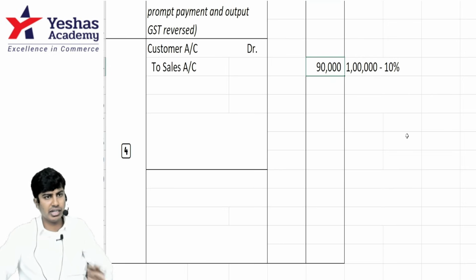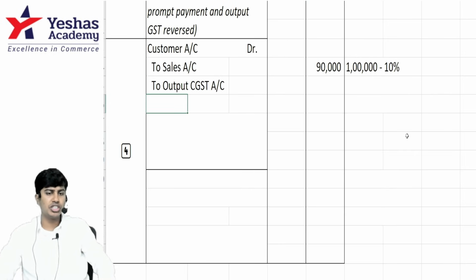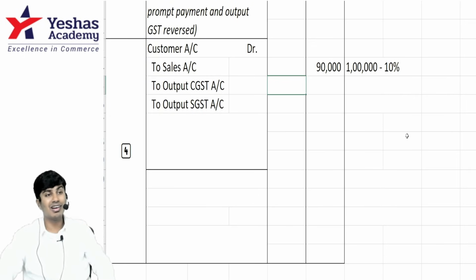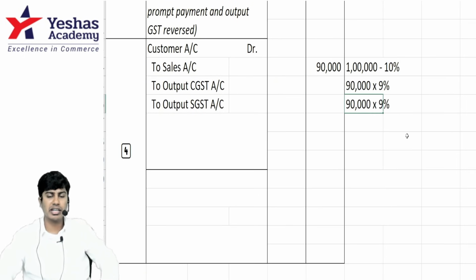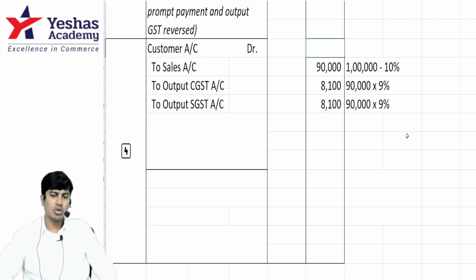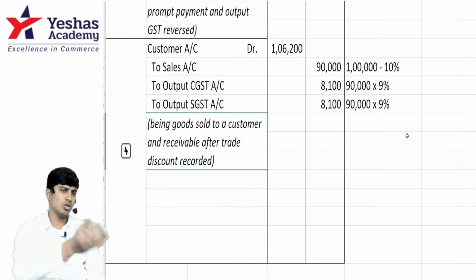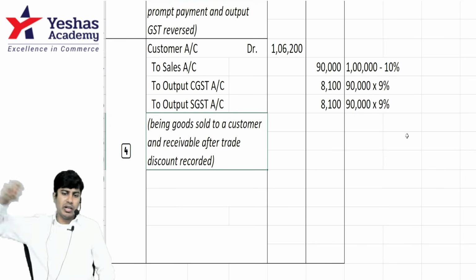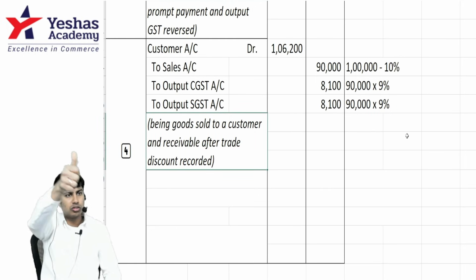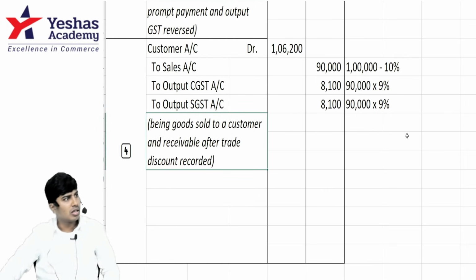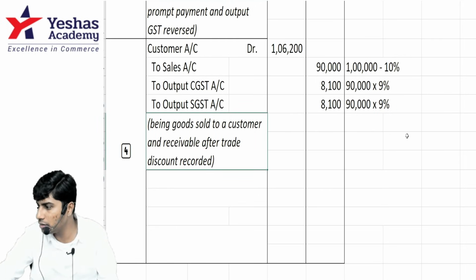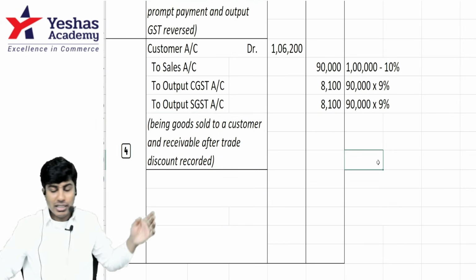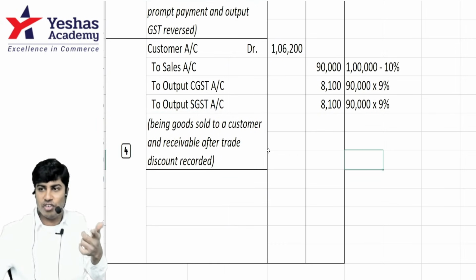10% discount again, 90. I still have to collect output CGST and output SGST from it. On what? On 90,000. At what rate? 9%, 9%. 8,100 together 16,200, so 1 lakh 6,200 I will collect. 90,000 goes to my pocket. 8,100 to the state government, 8,100 to the central government. Got it? Make some noise. Very nice. We are done with the first part of the fourth entry.